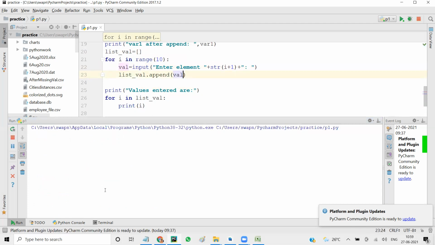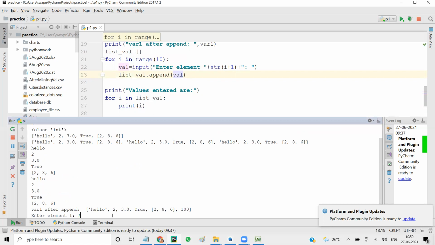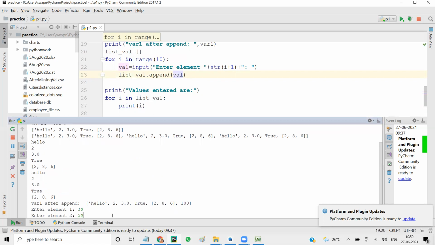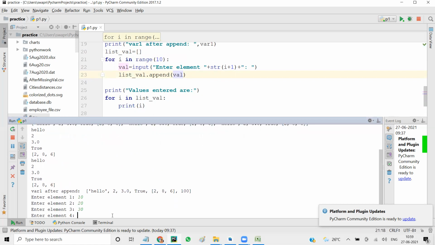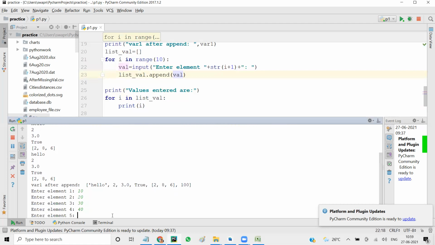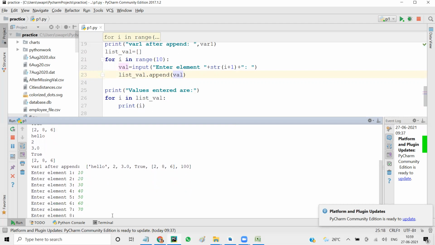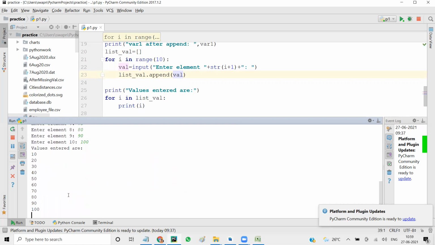So when you run it, element 1, I said 10, element 2, 20, 30, 40, 50, 60, 70, 80, 90, 100, and see the values entered are stored in list val. So using append, you can dynamically get the values and save them here.